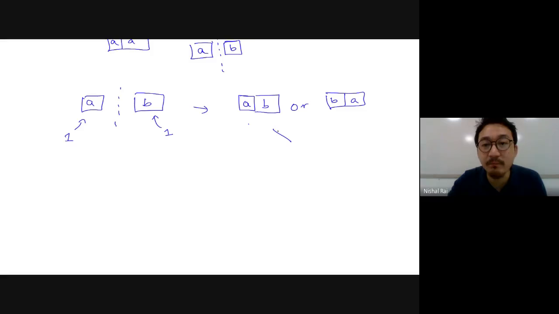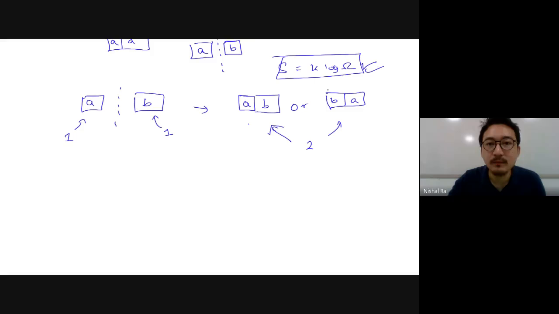Now can you see the number of microstates has increased to 2, which means the randomness has increased, because the entropy is proportional to the number of microstates: k ln of omega. Do you all know this? Now the microstates have increased, so that's why your entropy will increase.